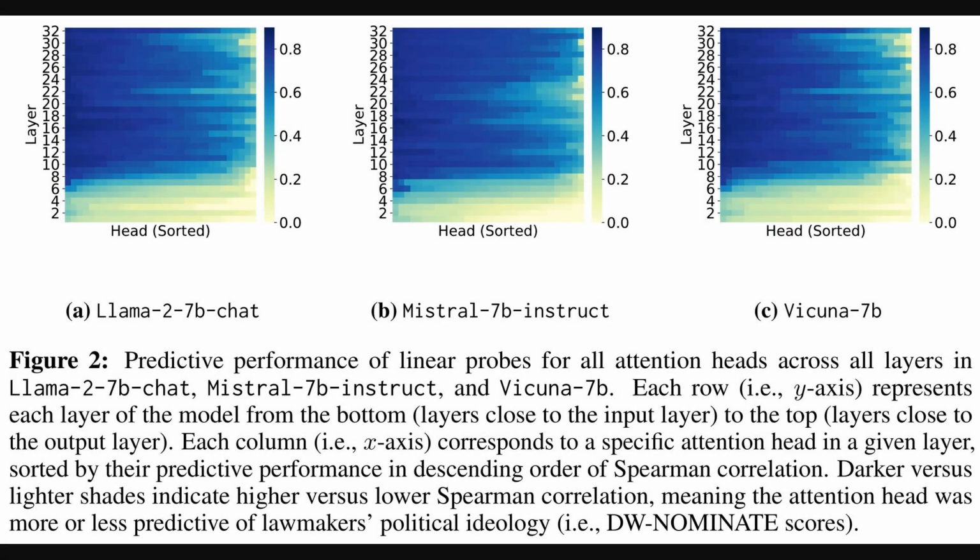Building on that idea of predictive heads, Figure 2 gives us a broader look across the models. Okay, these heat maps show the predictive performance, the Spearman correlation, for linear probes trying to predict lawmaker ideology. This is shown for all attention heads across all layers in Llama-2, Mistral, and Vicuna. Darker blue means stronger prediction. You can see the most predictive heads really cluster in the middle layers, roughly layers 10 to 20.